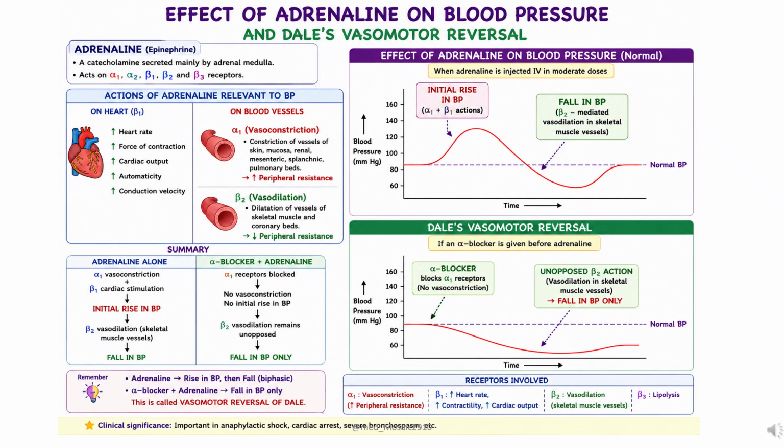Easy memory line. Adrenaline: rise, then fall. Alpha blocker plus adrenaline: fall only.